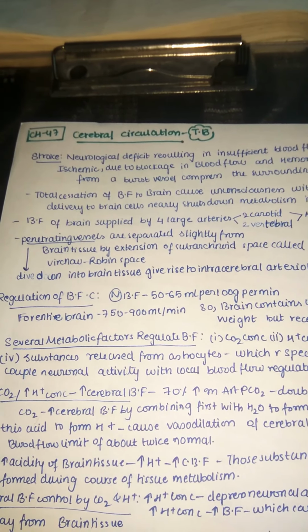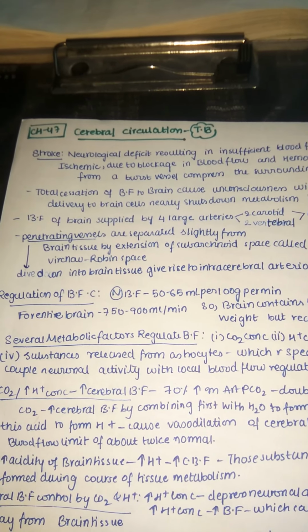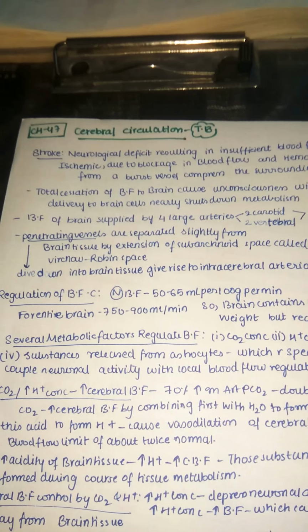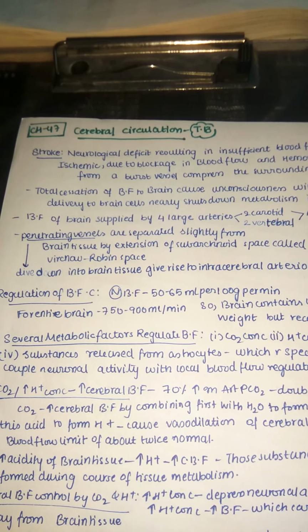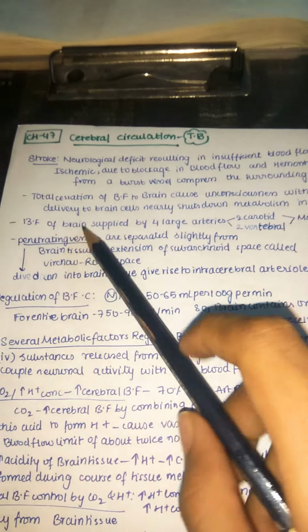Back to the channel. We are in our CVS Physiology 47th chapter from Guyton, that is the cerebral circulation. So let us see some of the glossary terms first. First, let us start with stroke.